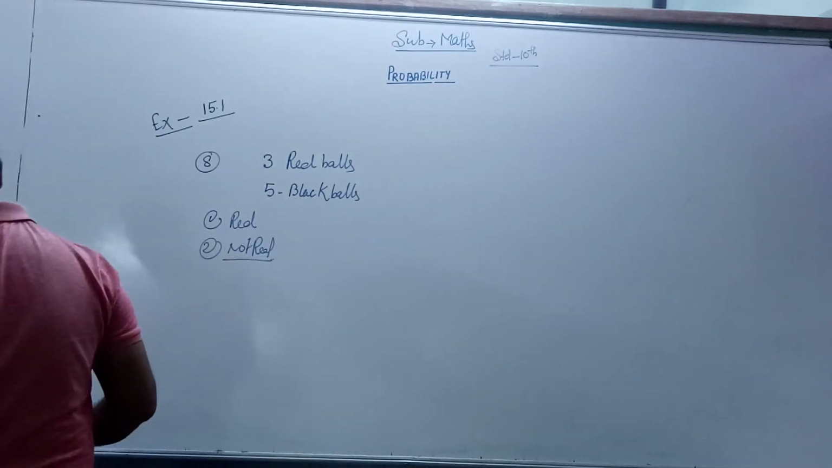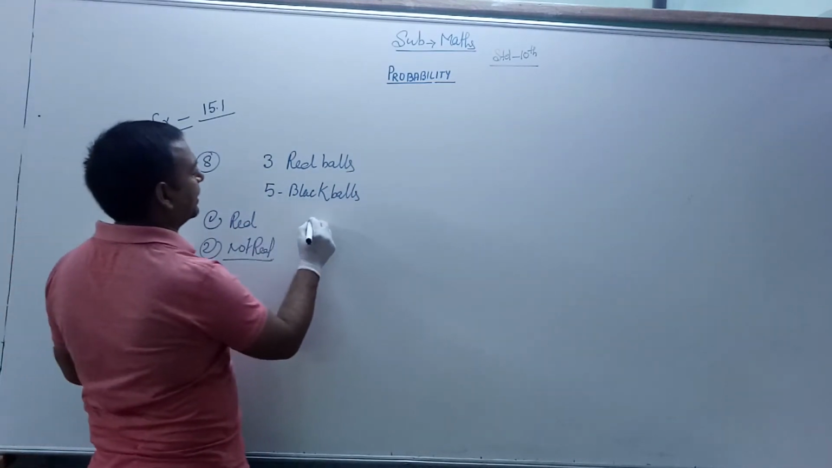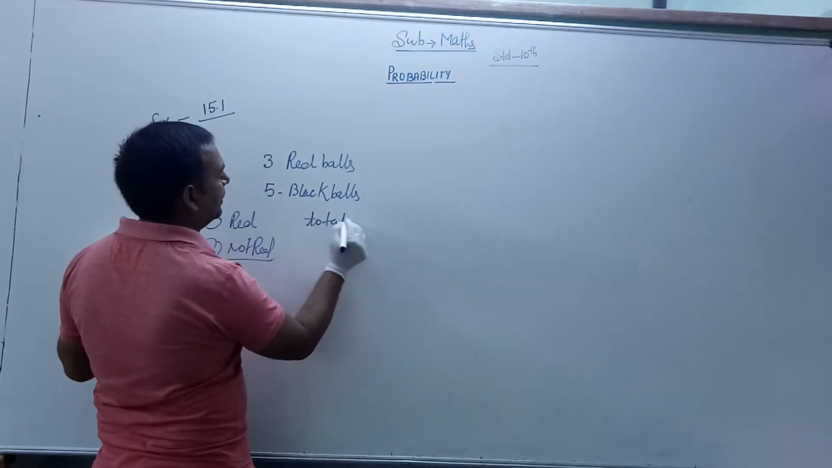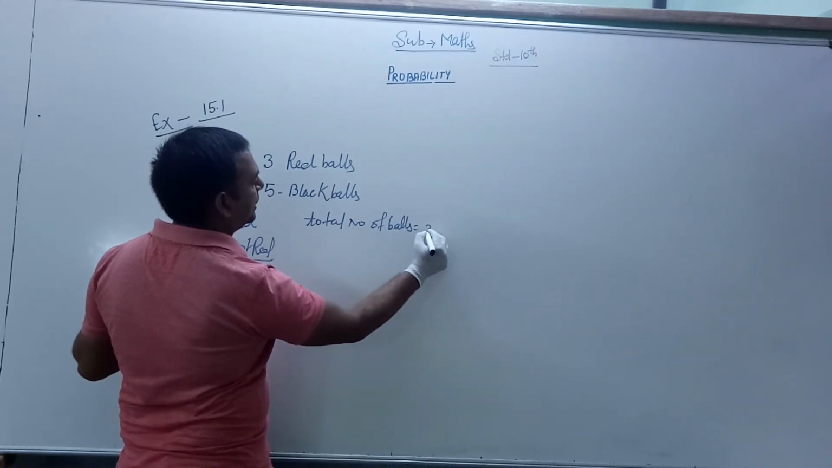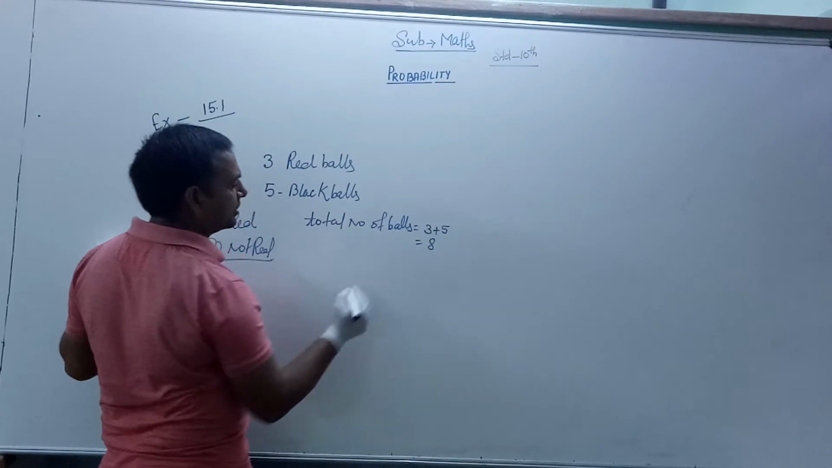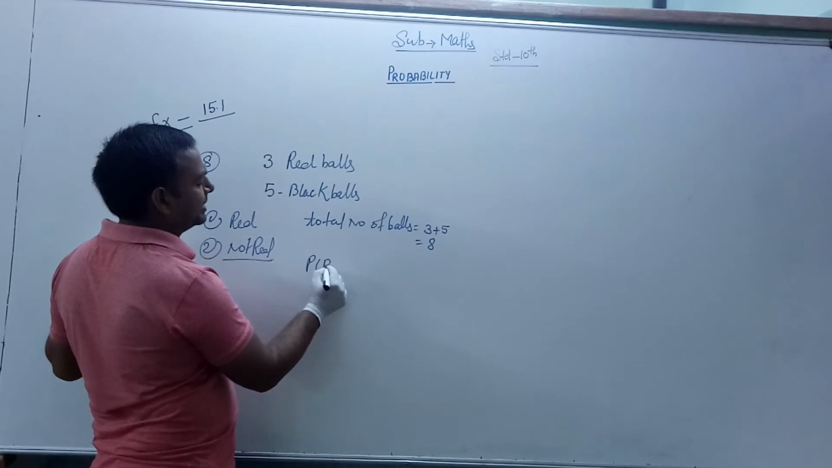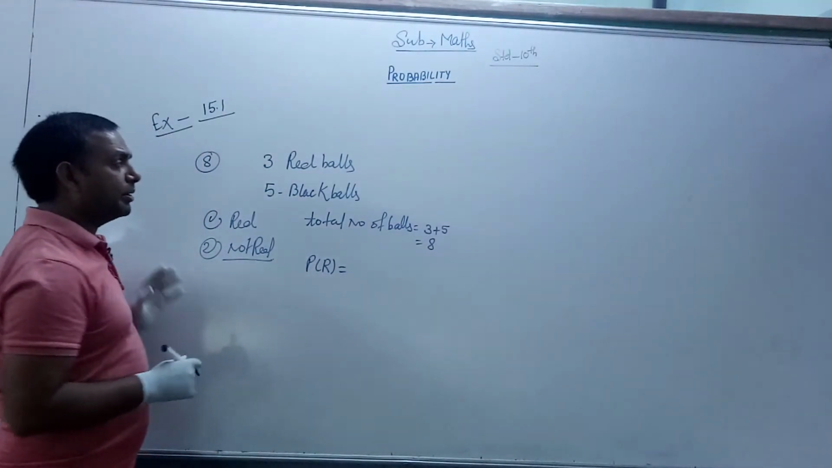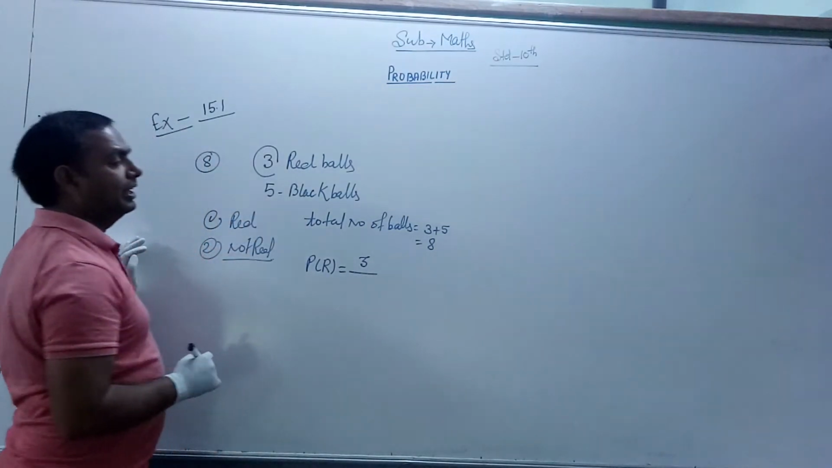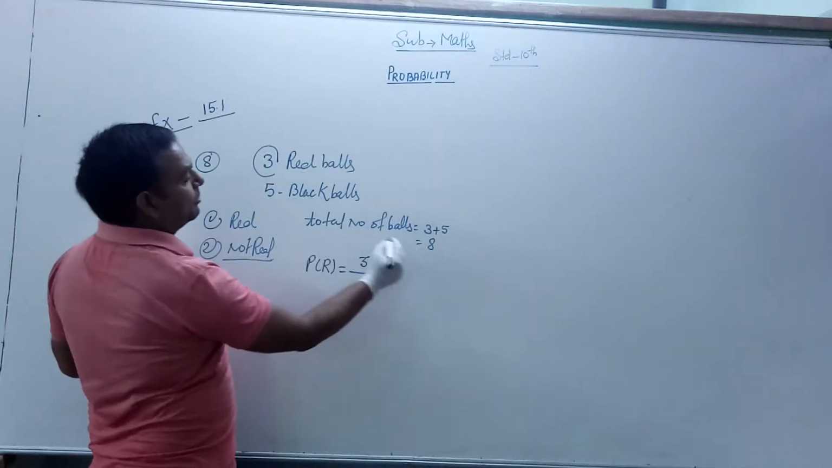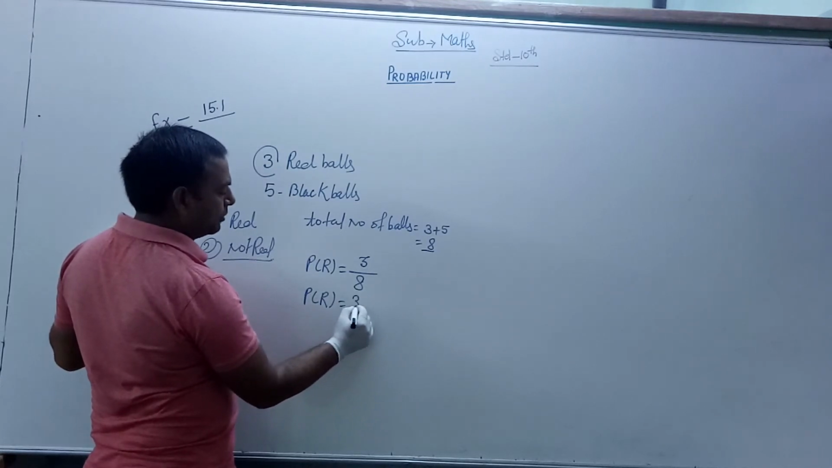In the bag there are 3 red balls and 5 black balls. So the total number of balls is equal to 3 plus 5, which is 8. Then the probability of finding a red ball, P(R): the favorable outcomes are 3, because there are only 3 red balls, and the number of total outcomes is 8. So probability of R is equal to 3 by 8.